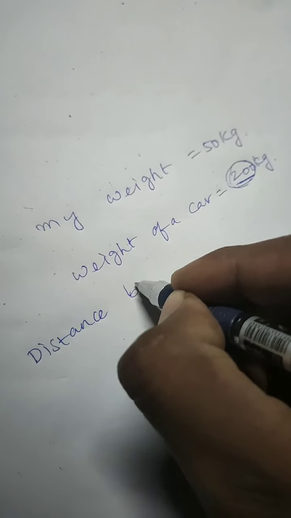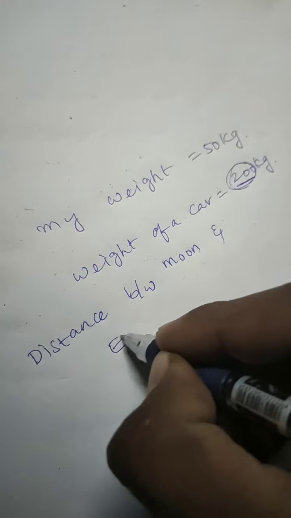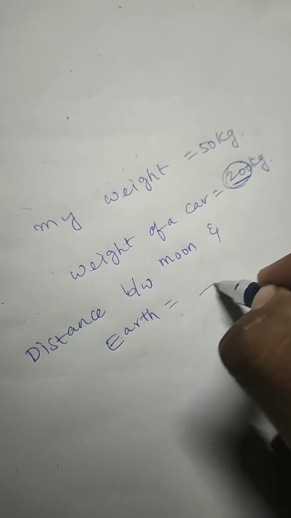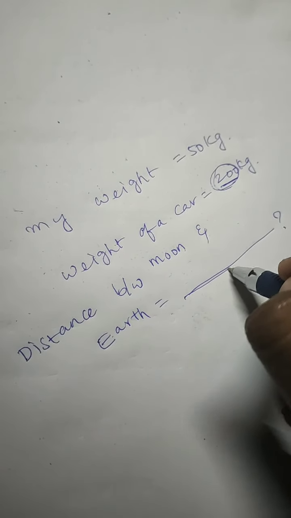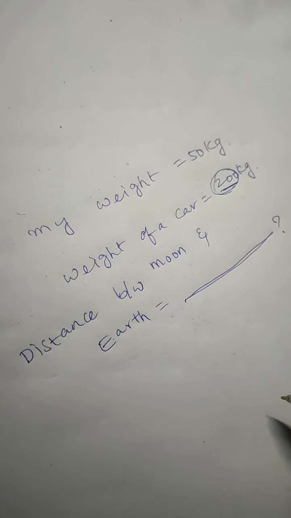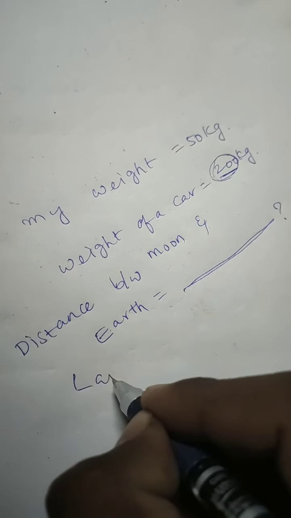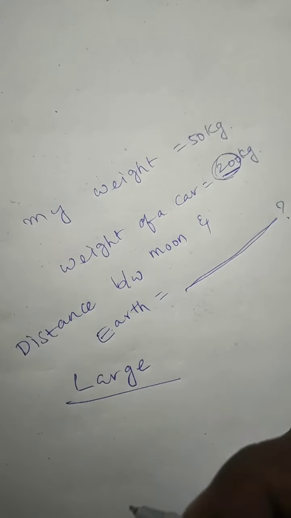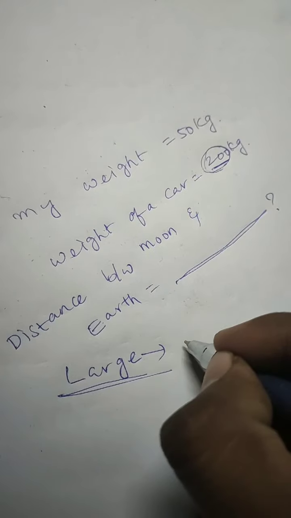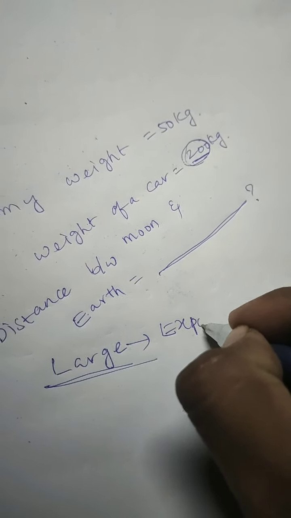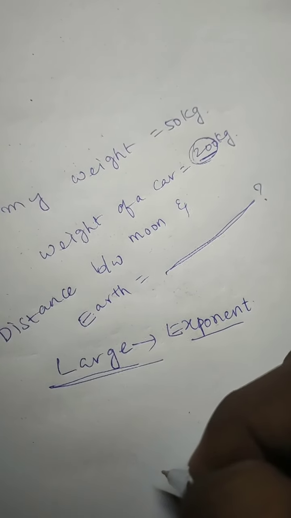the distance between the moon and the earth, and I write a certain number, then it's very hard to represent every time, correct? So sometimes it's very hard to represent large numbers. To write large numbers is very hard. So instead of writing large numbers, we will use exponent forms. We'll write large numbers in exponent form.